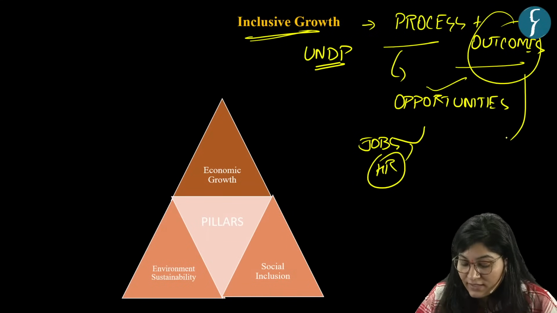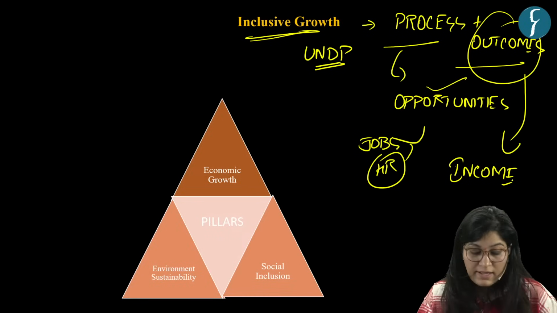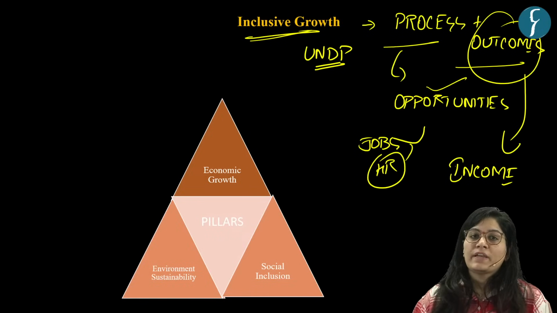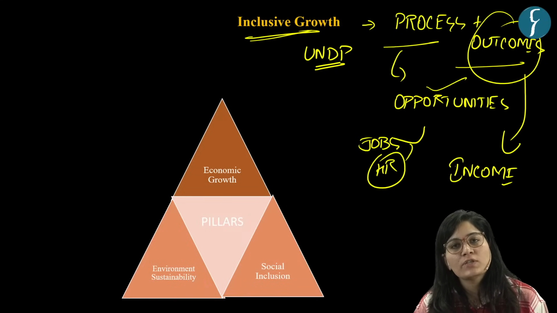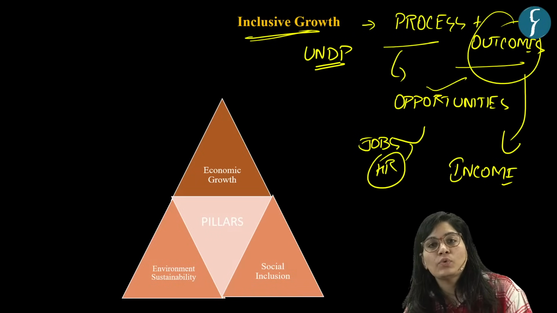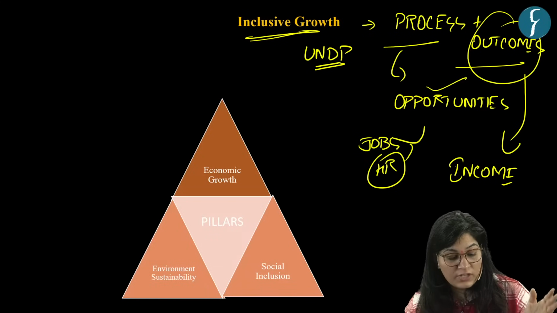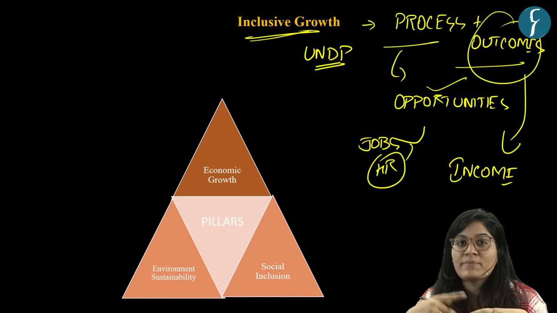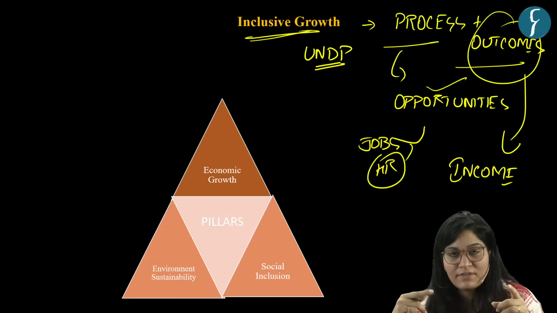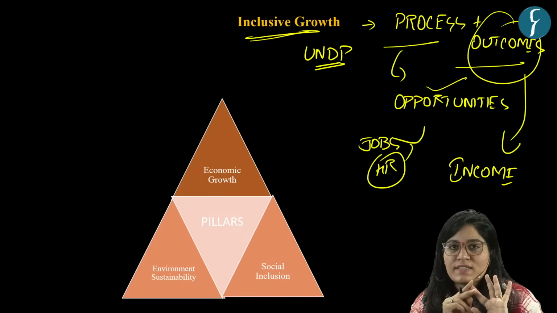Outcome means income redistribution. In what sense? To spend more on expenditure which is related to the vulnerable section. So we should have income redistribution for the betterment of the vulnerable section. That is the outcome here. Okay, so inclusive growth consists of two words, process and outcome.